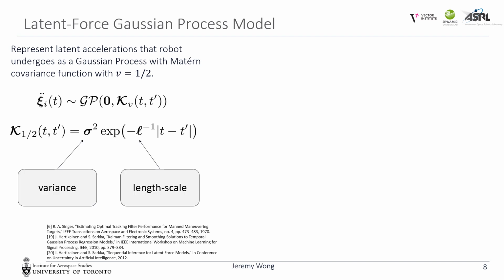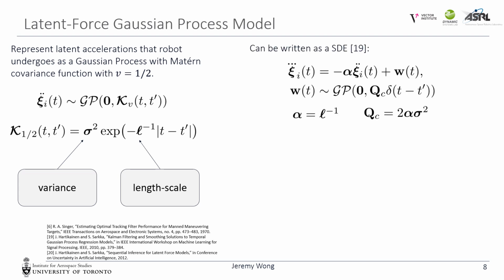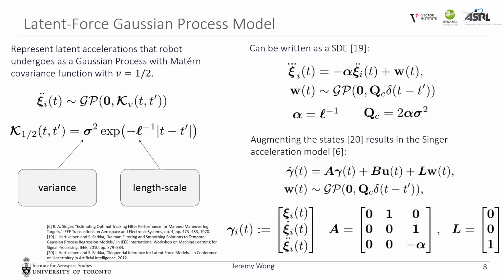However, we still need to be able to get this into the form of motion priors we are interested in. We can actually convert this GP into a stochastic differential equation driven by white noise, where the parameters alpha and Qc are parameterized by the length scale and variance. From here, we can augment the states to include position and velocity, which gives us a linear time invariant stochastic differential equation, which is what we want.